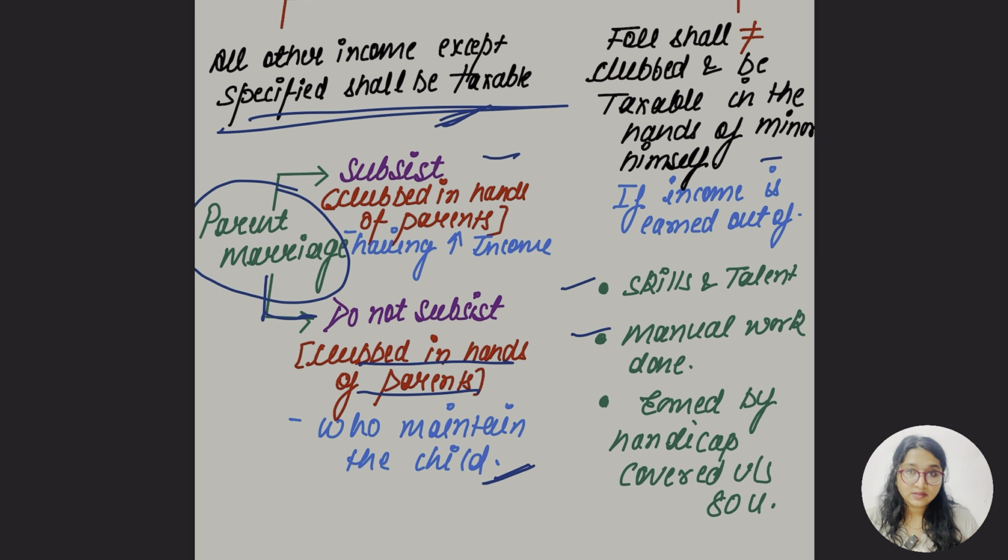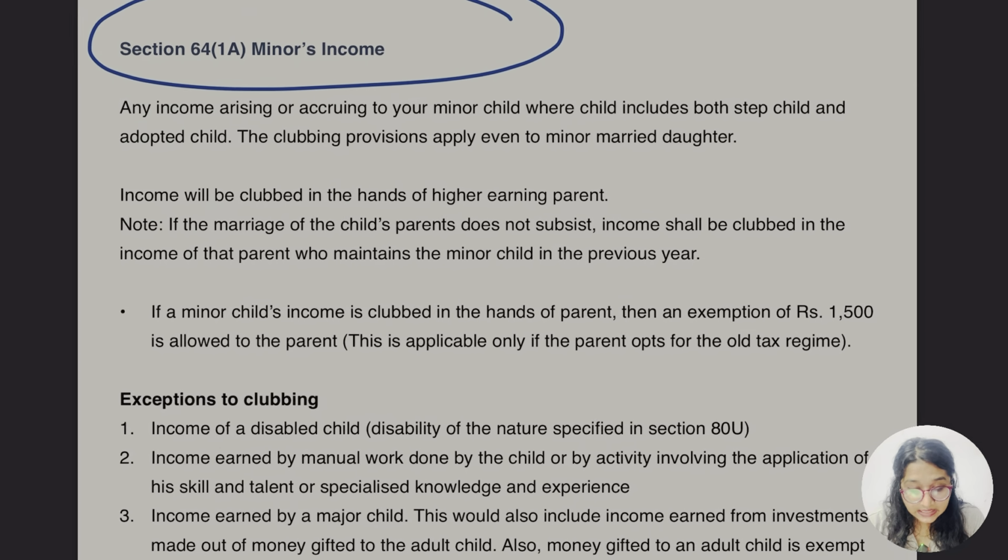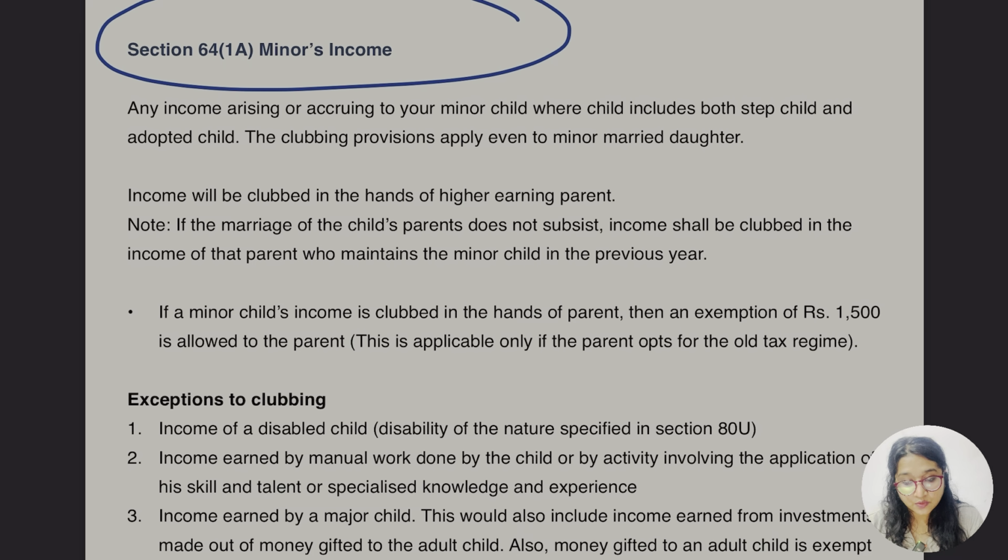Second case, if the income is earned by special skill, talent, or manual work, or the child is a disabled child under section 80U, in that case the income earned by him will not be clubbed in the parents' income. So let's read out section 64(1)(a). Any income arising or accruing to your minor child, where the child includes both stepchild and adopted child. So whether the child is a stepchild or adopted child, this is going to apply for all cases.